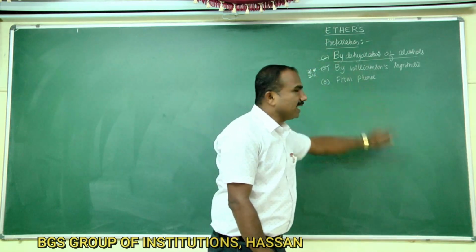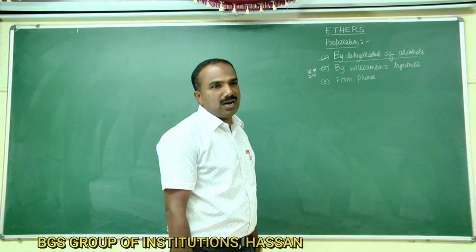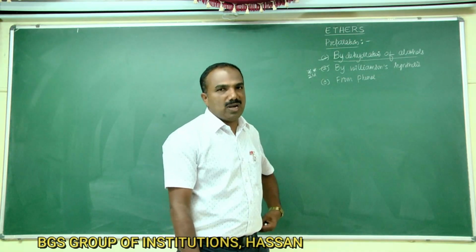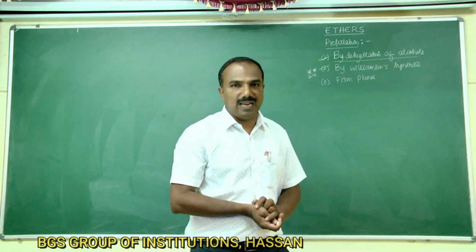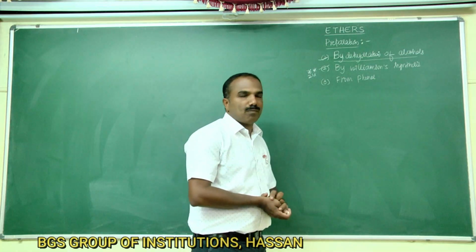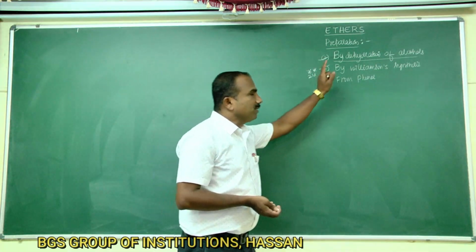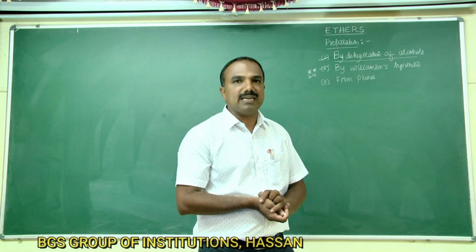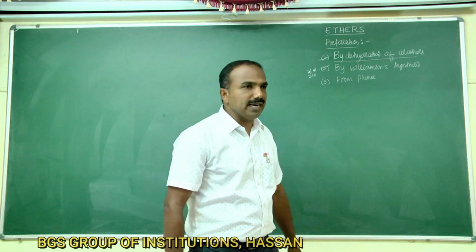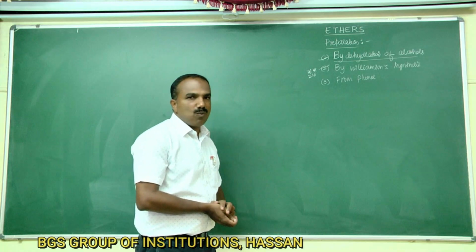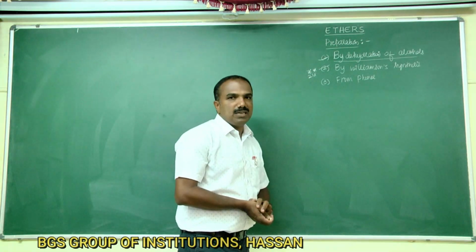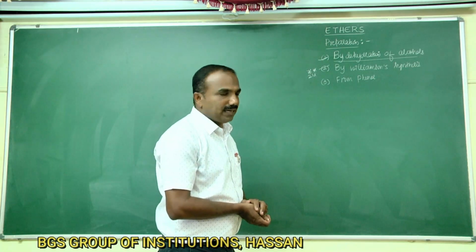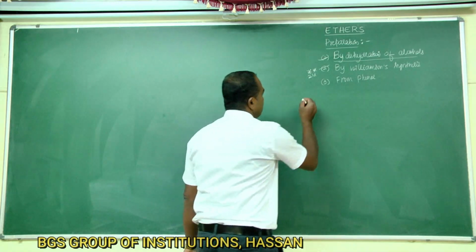First we take preparation by dehydration of alcohols. Primary alcohols, that is ethyl alcohol, on dehydration using concentrated sulfuric acid. If you use concentrated sulfuric acid, dehydration will take place. Dehydration is nothing but removal of water from alcohol, to give ethers. That reaction can be written as